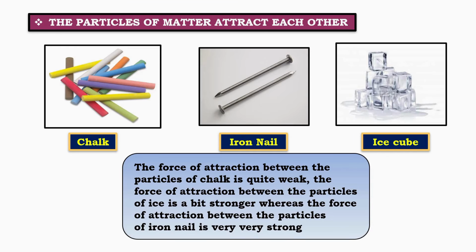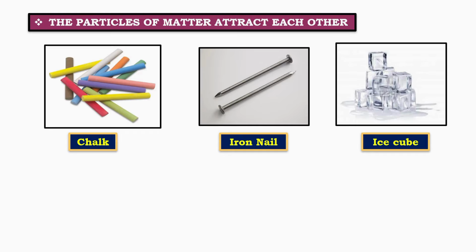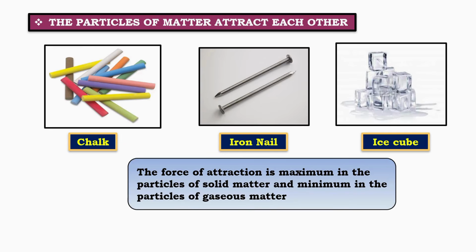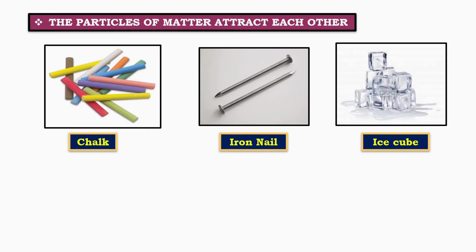The attraction between the particles of chalk is weak, in ice it is stronger, and in an iron nail it is very, very strong. So, which substance is easier to break and which requires more force? Chalk is the easiest to break, ice needs more effort, and iron requires the maximum force. Thus, we can conclude that the force of attraction is maximum in solids and minimum in gases. The stronger the force of attraction between particles, the harder and stronger the substance is.